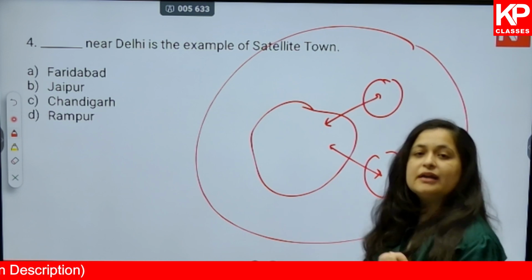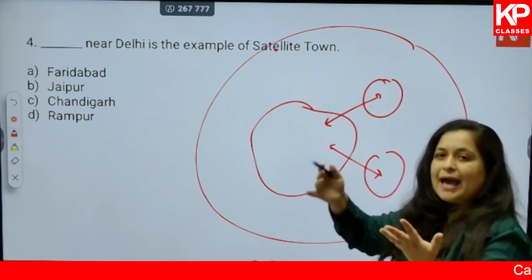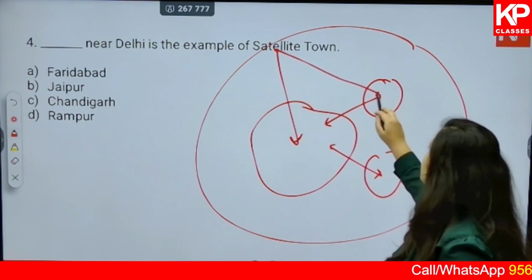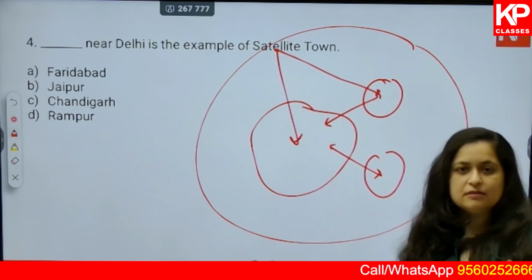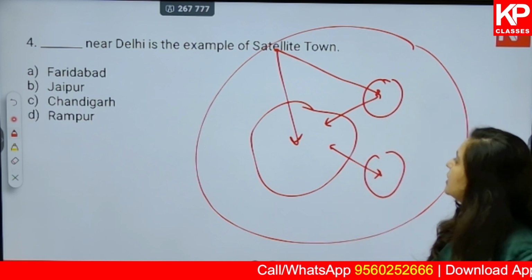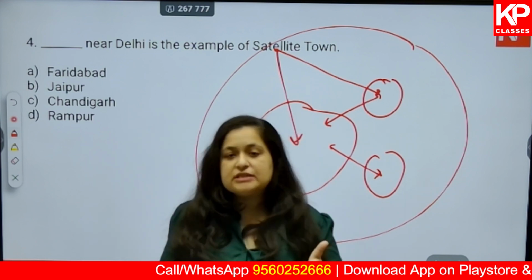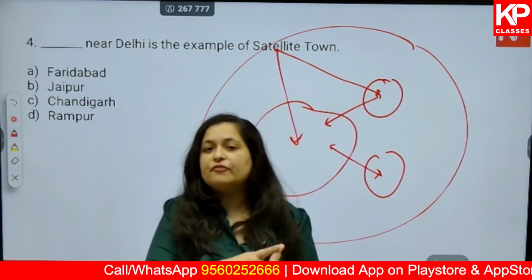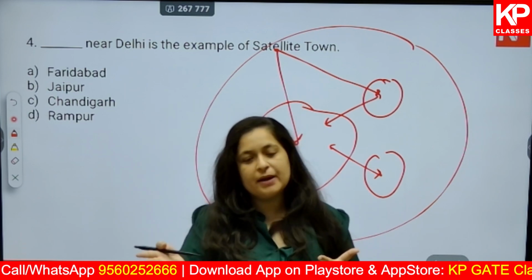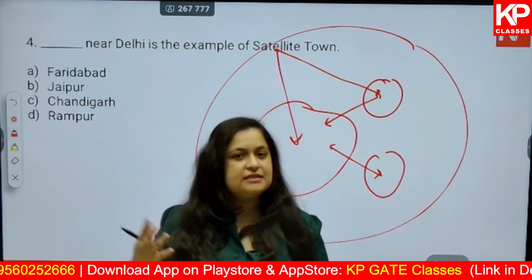It is going to attract the population towards itself. So if someone was planning on migrating to this main city, now they would migrate to these satellite towns. Those are satellite towns. Okay. So in Delhi, which one is a satellite town? Faridabad, Jaipur, Chandigarh, Rampur. First thing you have to know, it should be geographically very close to the main city, and there should be certain independence and certain dependence between the main city and the satellite town.